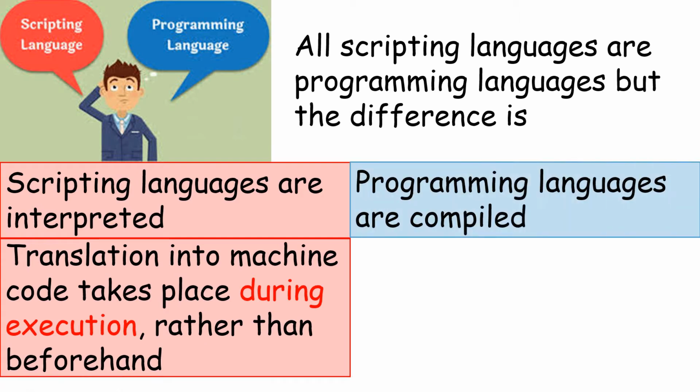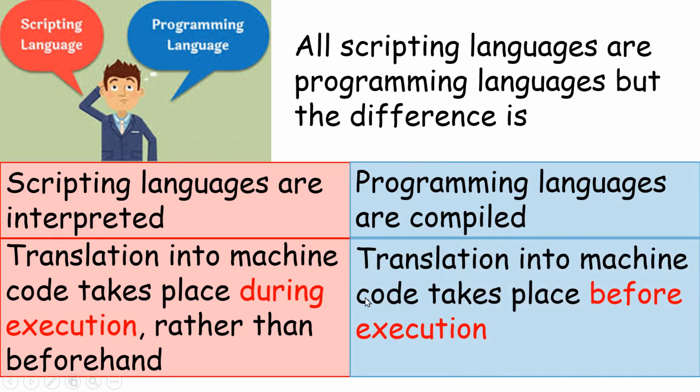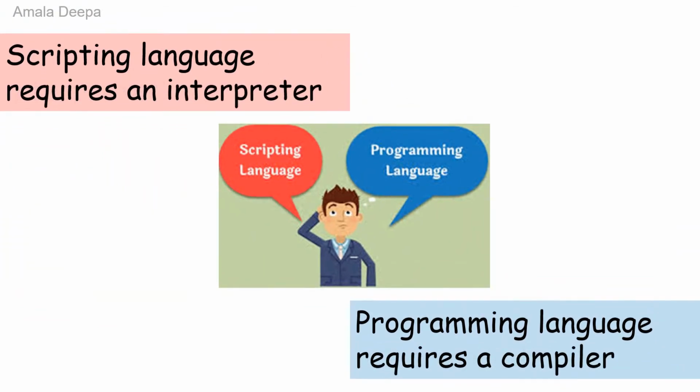Programming languages are compiled. That is, a programming language uses a compiler to translate source code into machine code. Translation into machine code takes place before execution. That is, during compile time itself. Therefore, we can conclude that scripting language requires an interpreter, programming language requires a compiler.